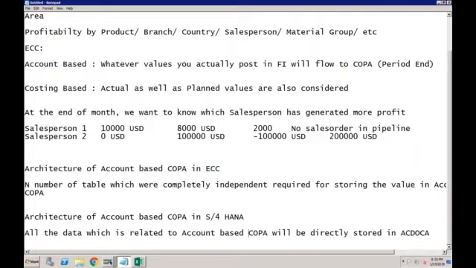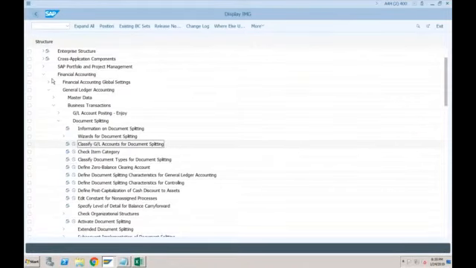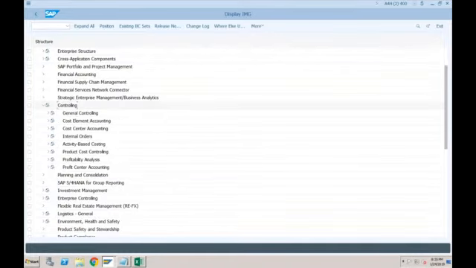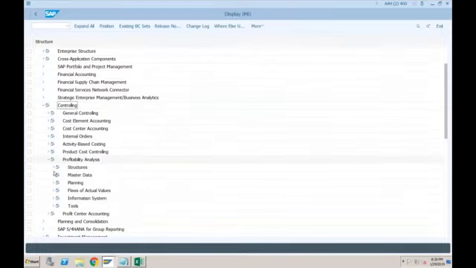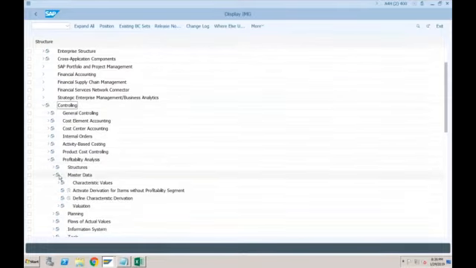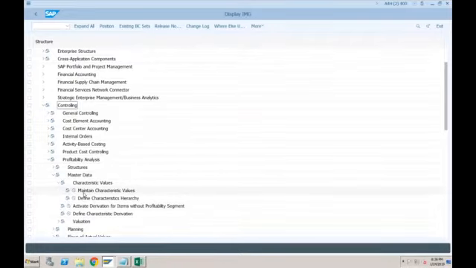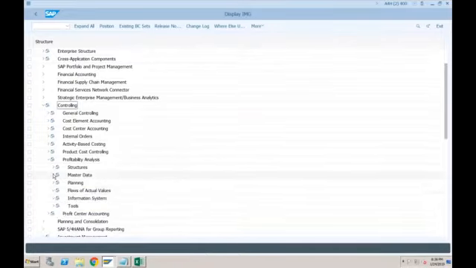Let's go to the configuration now, which is related to COPA. This is the same configuration that we use in ECC. I'll go to controlling, profitability analysis. Here, let's go to the master data first because we need to see what the characteristics values are. You can check the values here and maintain the characteristics values. Maybe I'll show you. As of now, just come out of this and go to structure.